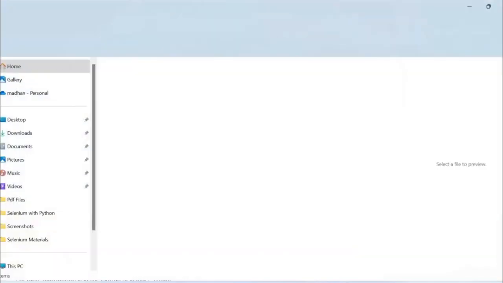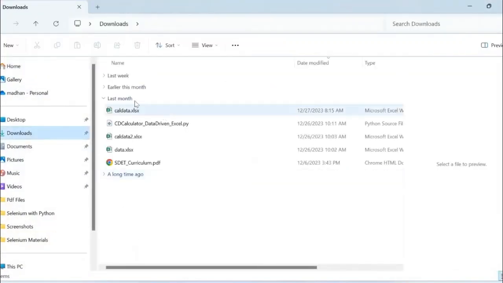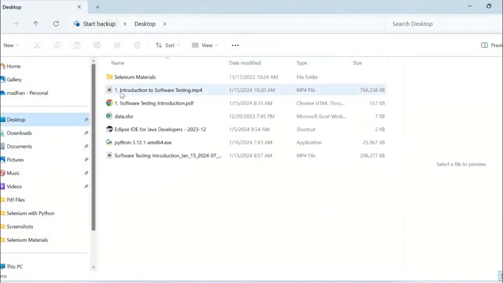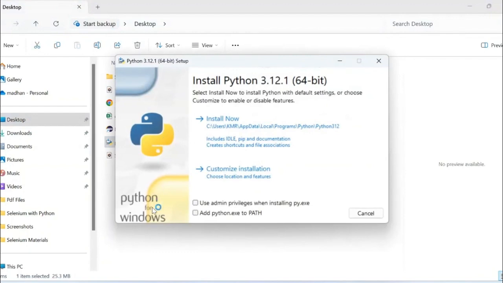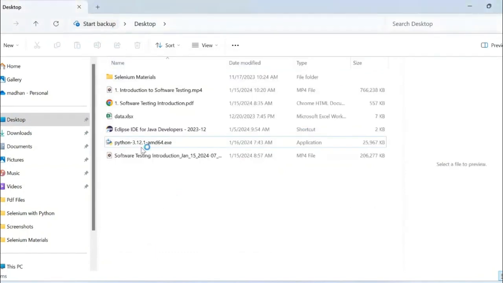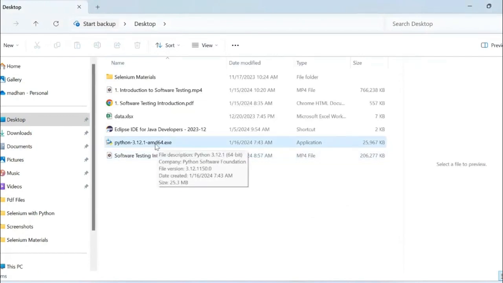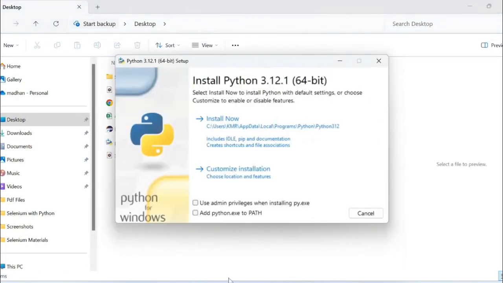It has already been installed locally. Let me go to downloads. This is Python 3.12, which I downloaded. Let us execute the same. When you want to install, double click on this exe file, the executable file, and this pop-up appears. You just try to click on add python.exe to path.